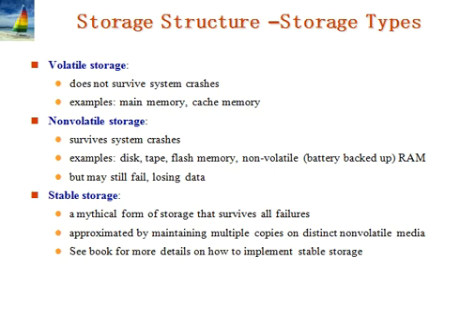The storage medium can be distinguished by its relative speed, capacity and resilience to failure, and classified as volatile storage or non-volatile storage. Information residing in volatile storage does not usually survive system crashes, as you know.